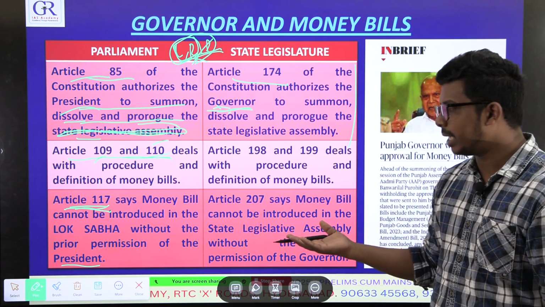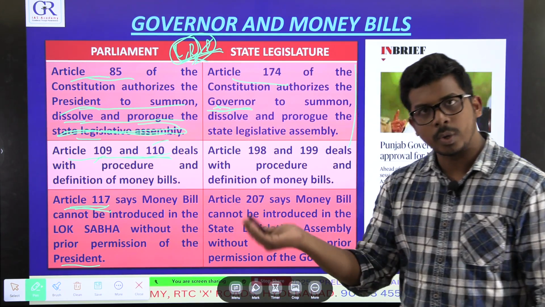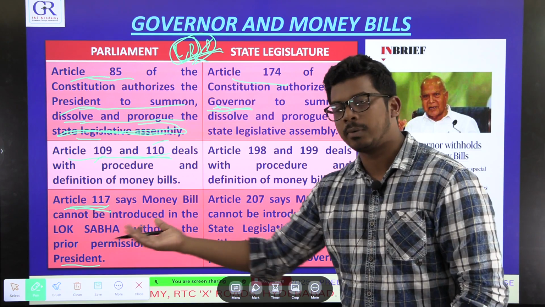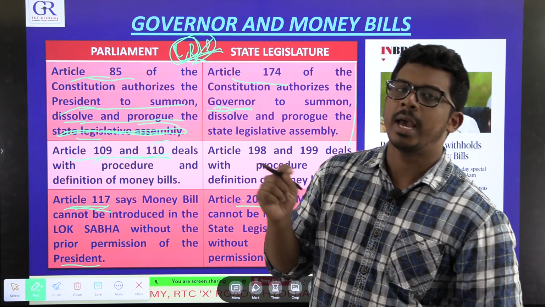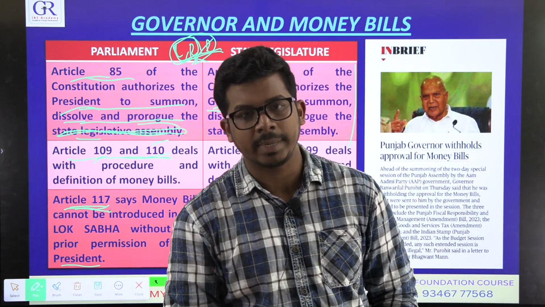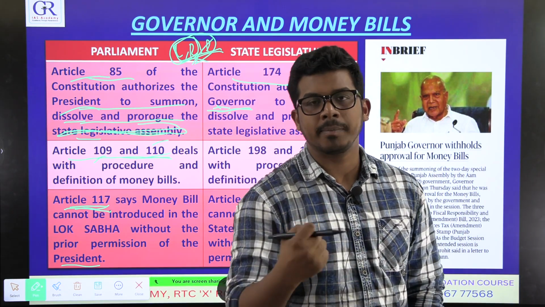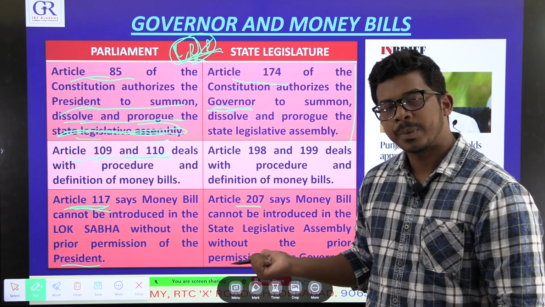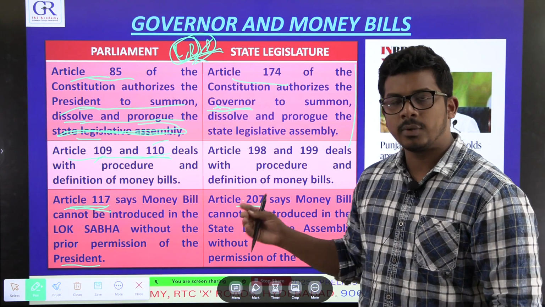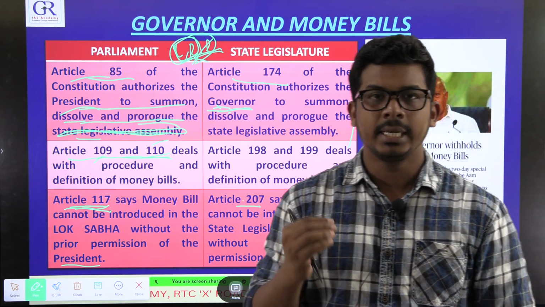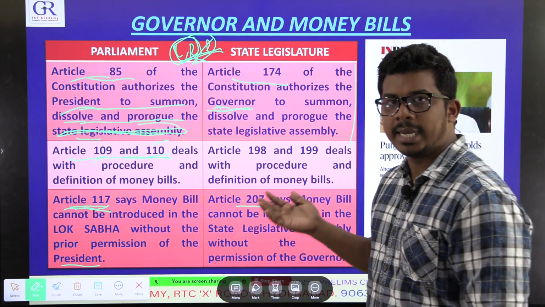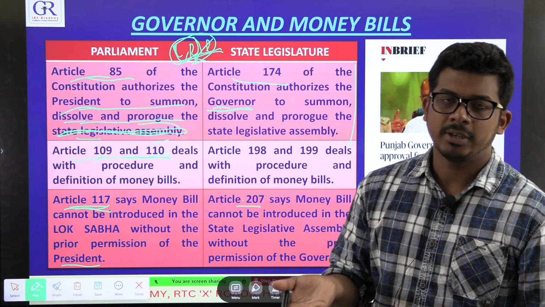Same provision with the state government. As I said, above 200 you have to add 90. So 117 plus 90, 207. So Article 207 says, if you have to pass a money bill in state government, you have to take prior permission from the governor. Article says this, but we know it actually meant, when it says permission of the governor, it means the permission from the state government headed by the chief minister.